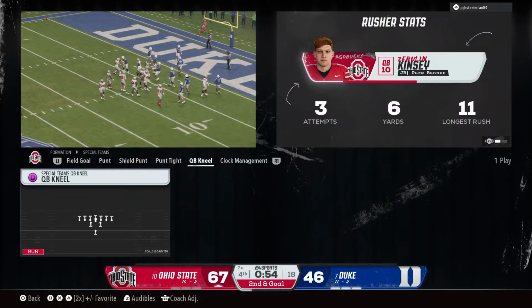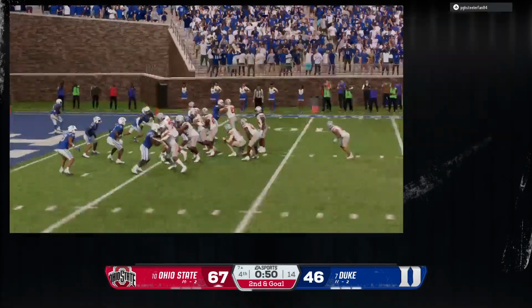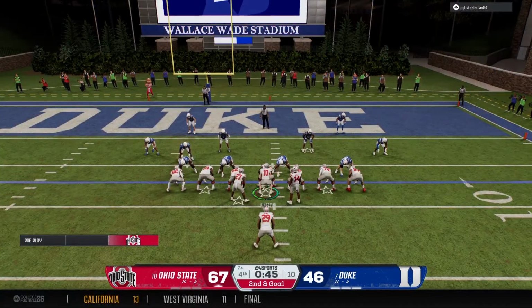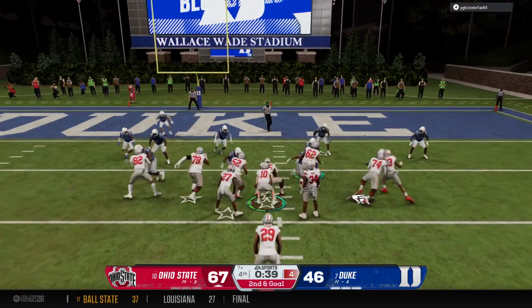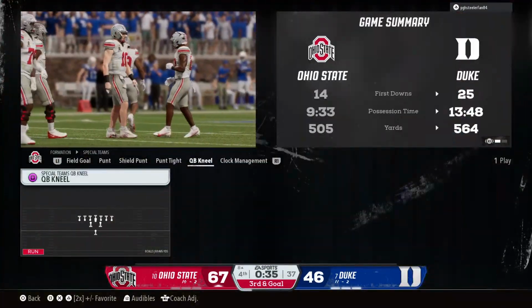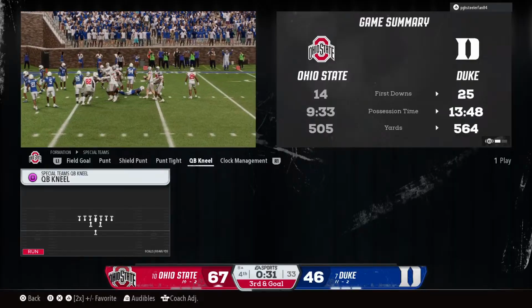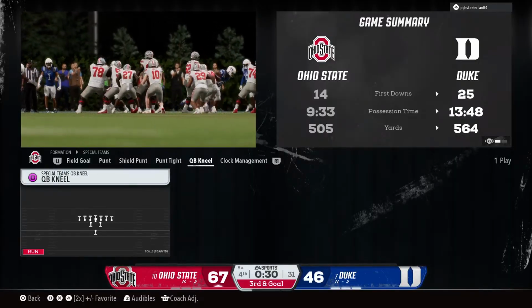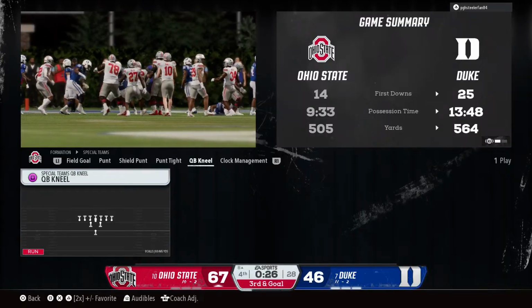So with the lead secure here, it's time to just take a knee, run out the clock, and plan the victory celebration. And the offense will just take a knee. Well, this is what you hope for. Have a chance to just take a knee in this game and advance in the playoff.